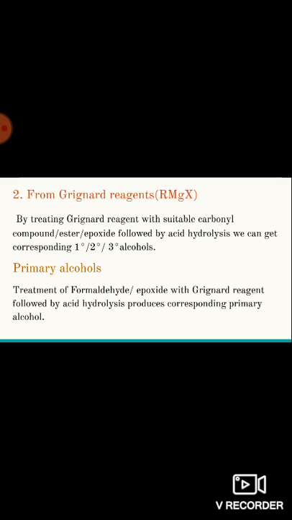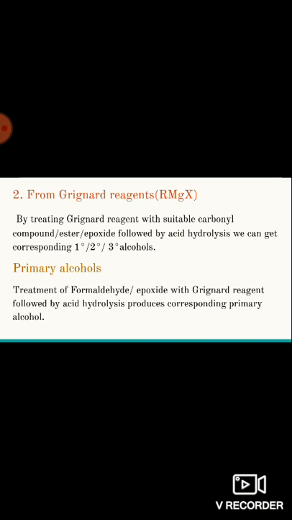First of all, let us discuss the preparation of primary alcohols. How can we prepare primary alcohols by using Grignard reagents? We can prepare primary alcohols by treating Grignard reagent with formaldehyde or an epoxide followed by hydrolysis.